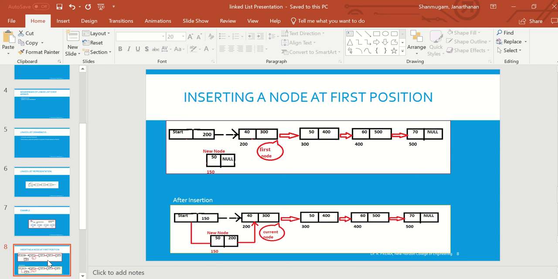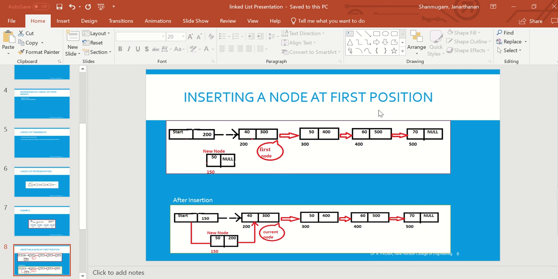We'll understand insertion, how insertion takes place in a linked list. First we'll try to understand logically, then I will explain with code. So what is the first thing? Inserting a node at the first position. Just 5 minutes back we saw that insertion and deletion are very easy in a linked list.